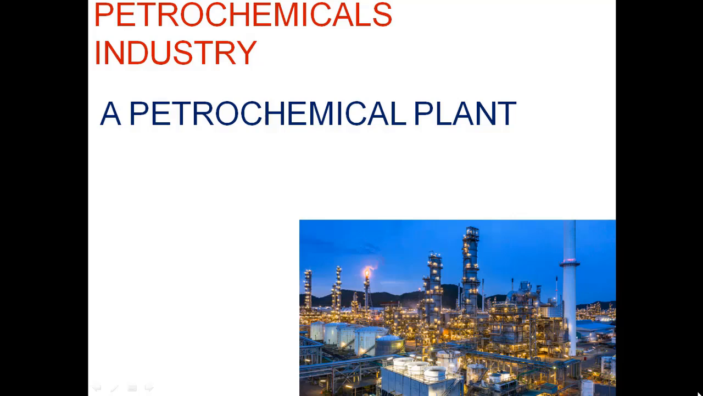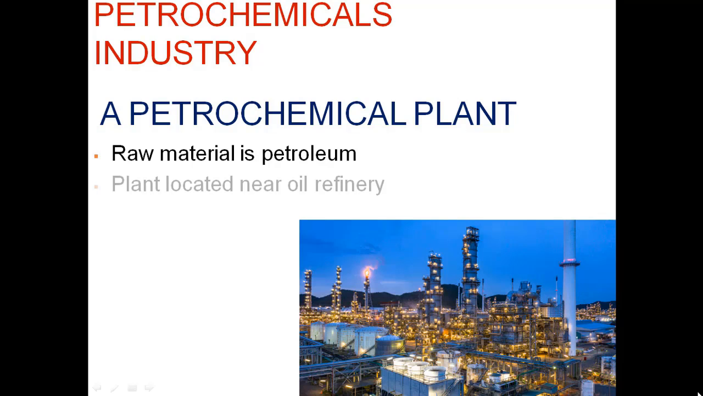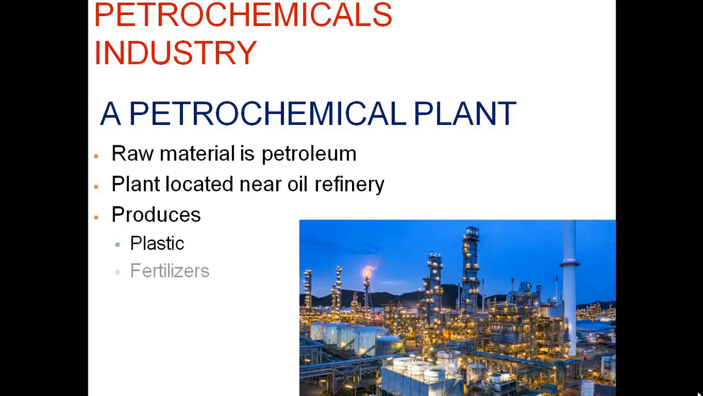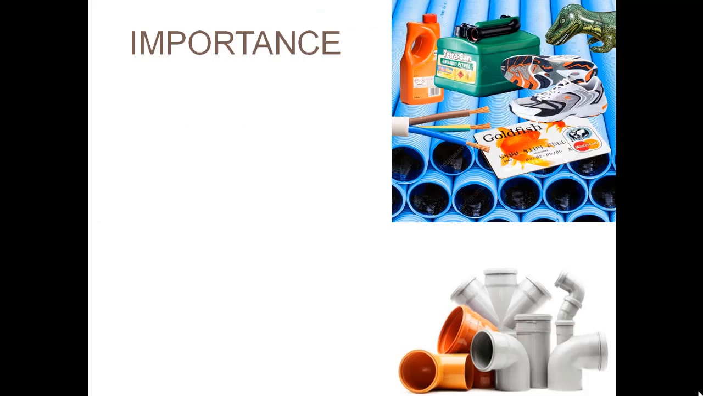Now we'll see what are petrochemical industries. In a petrochemical plant, the raw material is primarily petroleum and its byproducts. Plants are primarily located near the oil refinery to reduce the cost of transportation. Now we'll see some of the products manufactured by the petrochemical industries: plastic, fertilizer, insecticide, drugs, resin and artificial rubber.